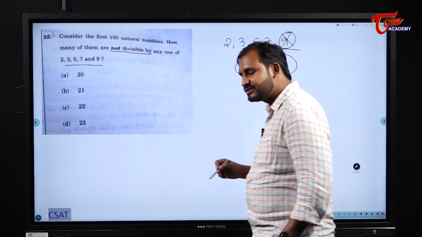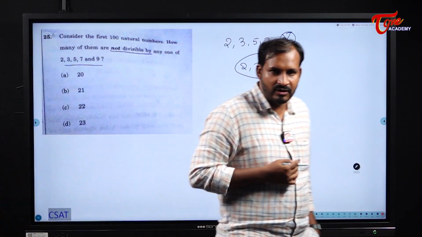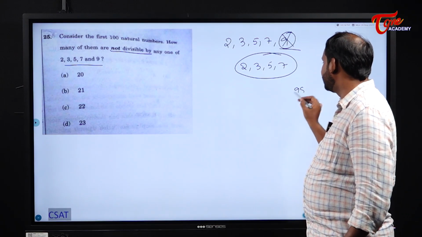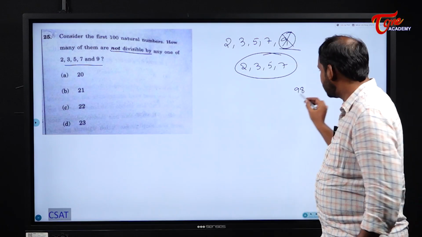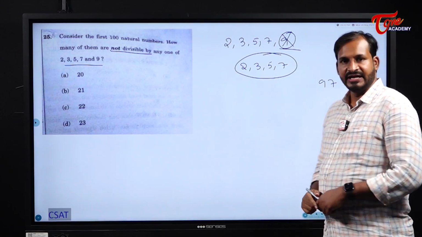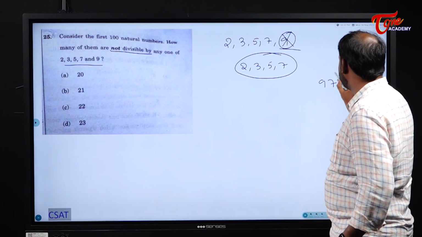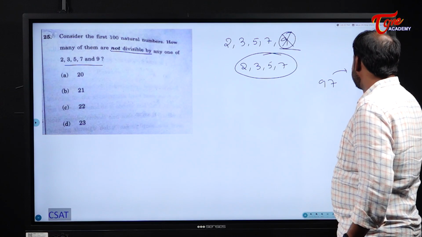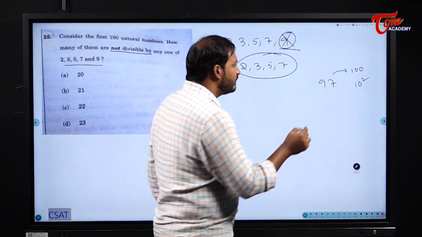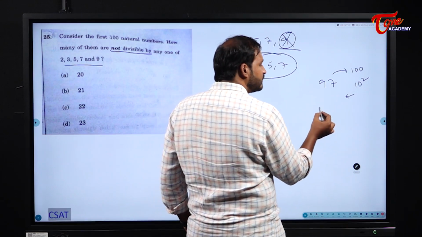Okay. Actually this question is related to prime numbers. For example, if you want to check whether a given number is a prime number or not, how will you check? Take an example. I will take 97 for better understanding. Anyway, 97 is a prime number, we know, but we will check it. How will you check whether 97 is a prime number or not? We will see the immediate perfect square above it, that is 10 squared, which is equal to 100, right? So what we will do, we will write all the prime numbers below 10. What are the prime numbers below 10?